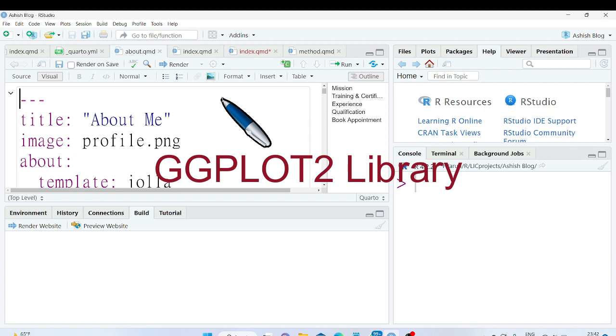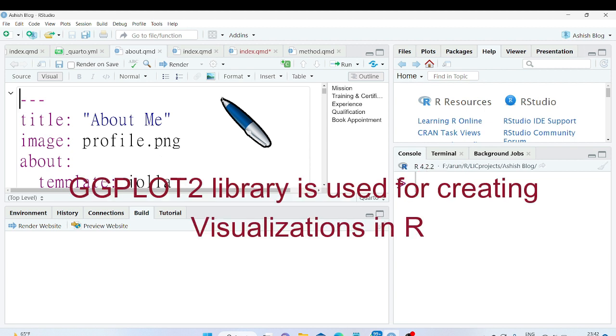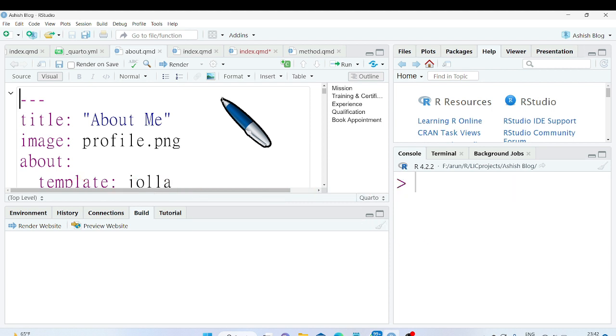So let's take example of ggplot2 library. ggplot2 library is used to create visualizations. This library is used very frequently to create basic to advanced level visualization. So let us learn how to install ggplot2 library.